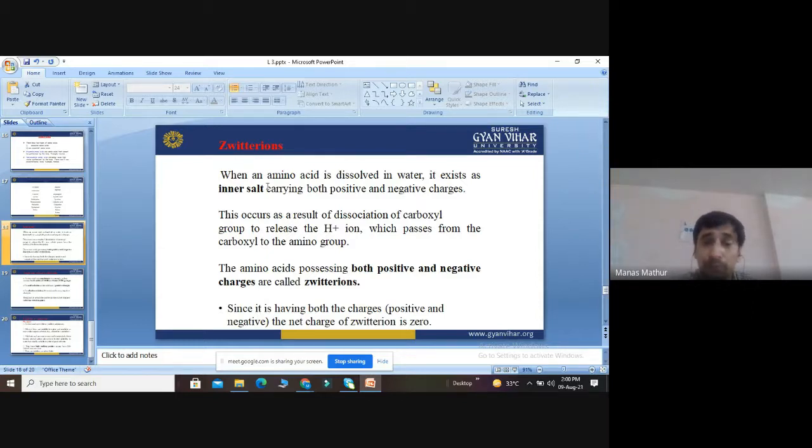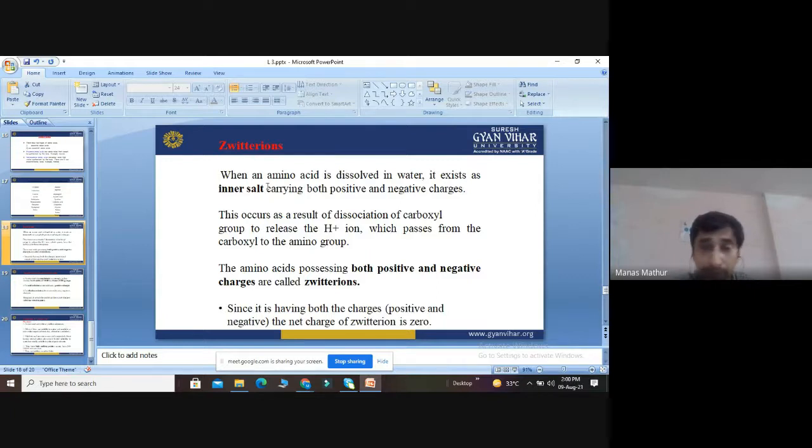Why is there a formation of zwitter ion? Those amino acids which have both positive and negative charges are called zwitter ions. Why do they occur? How do they form? They occur as a result of dissociation of the carboxyl group.